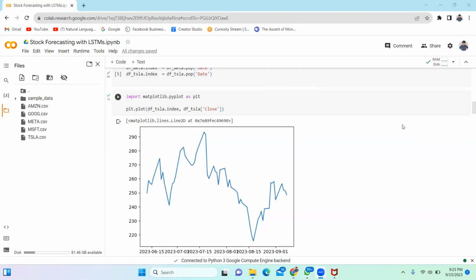Two, they handle time series data. Stock price data is inherently sequential. LSTMs can effectively model the temporal relationships in the time series data. It can also model the non-linear relationships well, which is important in predicting stock values.